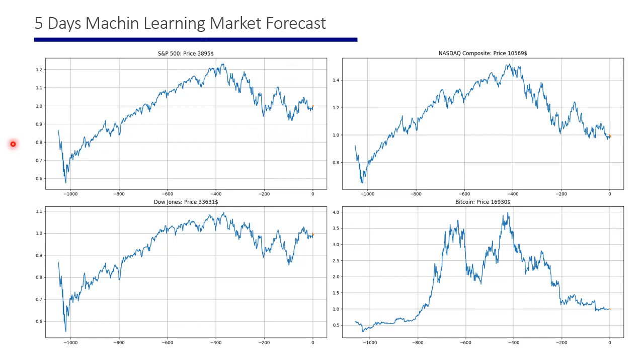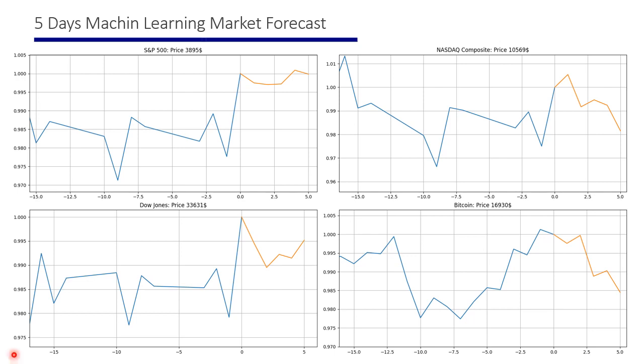And this blue curve shows the price changes during the last 1000 days. Let's now focus on this last part. This is a zoom in on this last part of the price changes. And the blue curve shows the price changes during the last 15 days. And the orange shows the market forecast for the next 5 days.